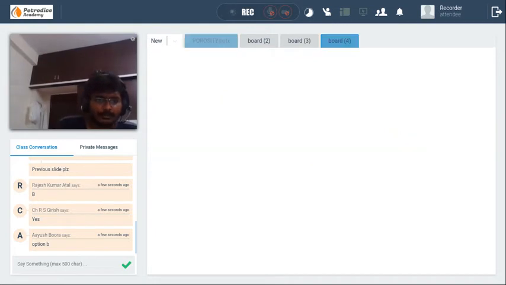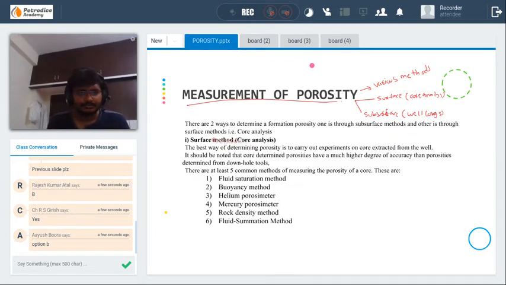Okay, let's go one by one. As I already told, there are two types of methods, surface method and subsurface method. The surface method is more accurate than the subsurface method, that is well logging. Just try to note down this point.